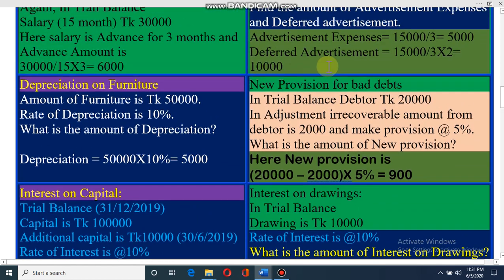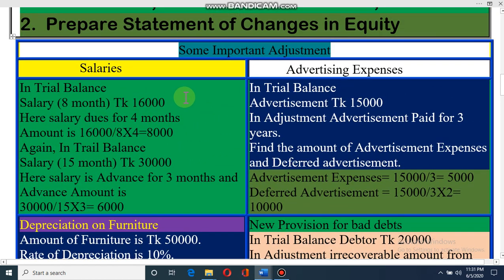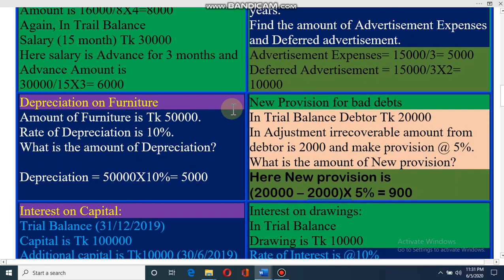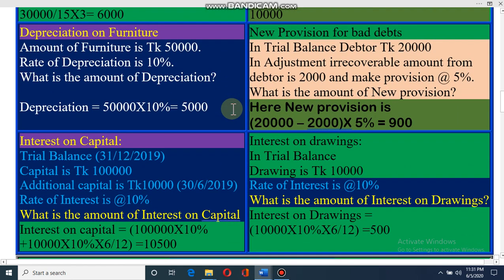Dear student, this is some critical problem about income statement. If you face any problem, next time you can discuss, you can make me telephone call, you can discuss with me through video call, so that it will be easier for you. I hope you will practice more and more so that it will be easier for you.